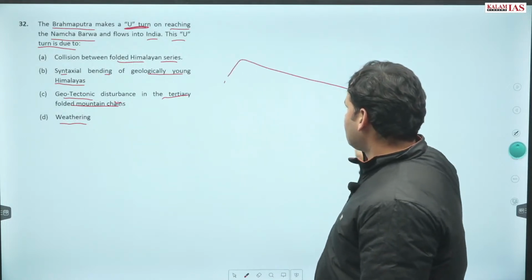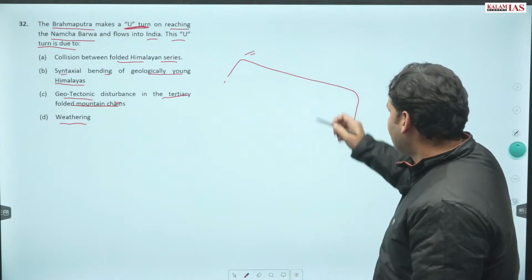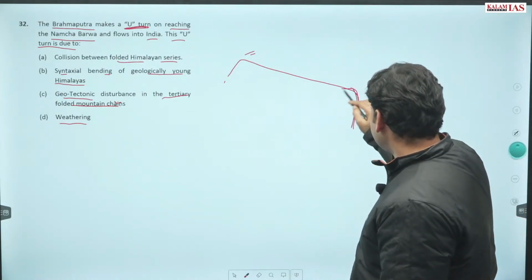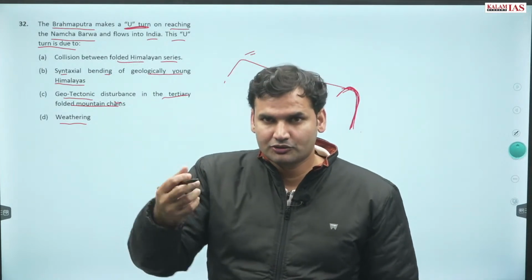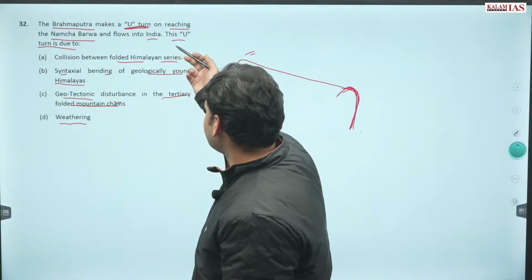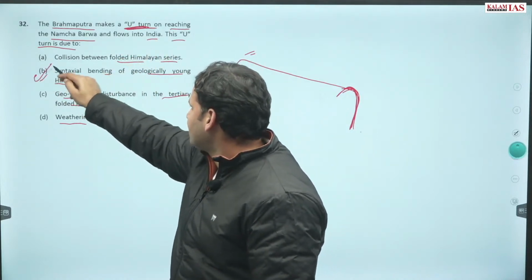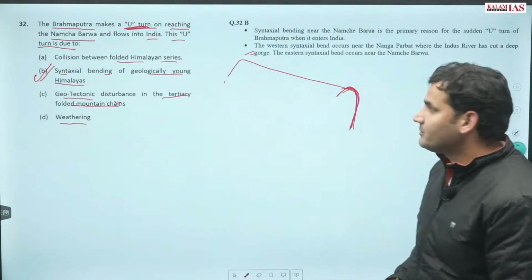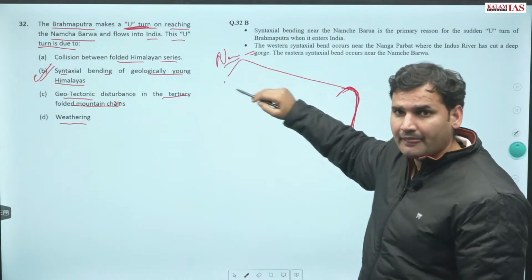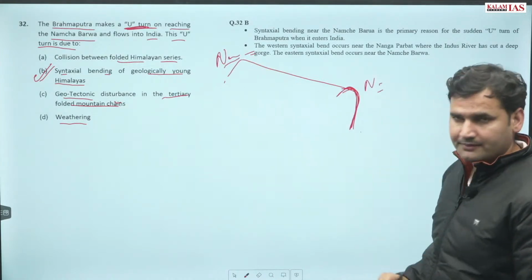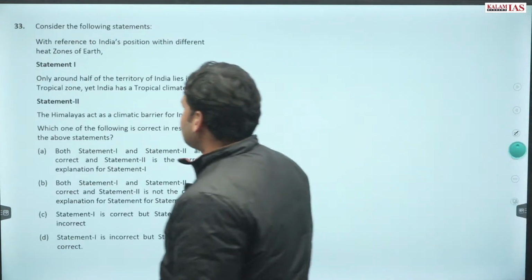Now, Brahmaputra, after originating from Chemayungdung Glacier, Tibet region, actually enters India by a U-turn और a hairpin bend. और उसका रीजन क्या है सिंटेक्सियल बेंडिंग का? और U-turn का रीजन इज द सिंटेक्सियल बेंडिंग ऑफ द जियोलॉजिकल यंग हिमालयस. और कहाँ पे सिंटेक्सियल बेंडिंग देखने को मिला है? वन एट नांगा पर्वत and the other at Namcha Barwa. Correct answer is option.